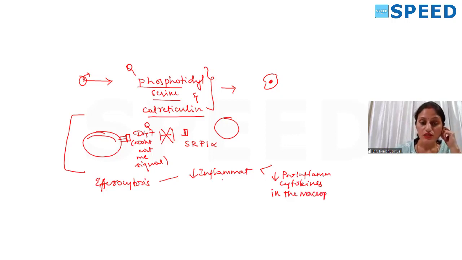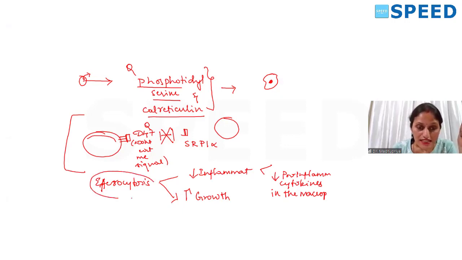So that is how it is going to reduce inflammation. Once it reduces inflammation, one more thing it can do is promote growth. That is, healing will occur. Fine. When this efferocytosis is defective, this can be a potential question.